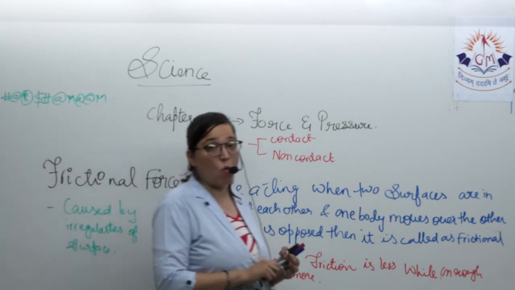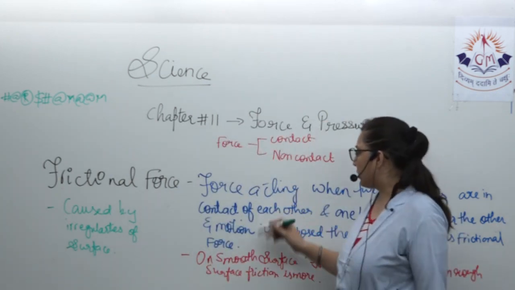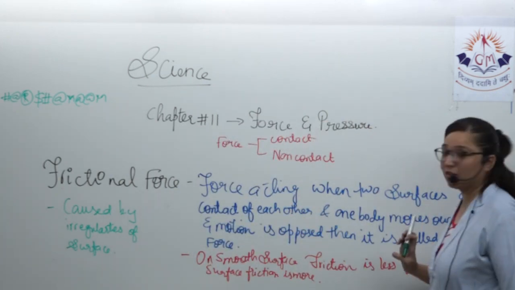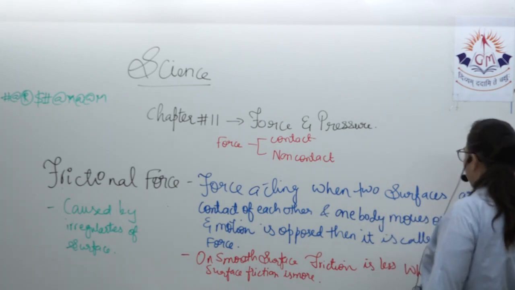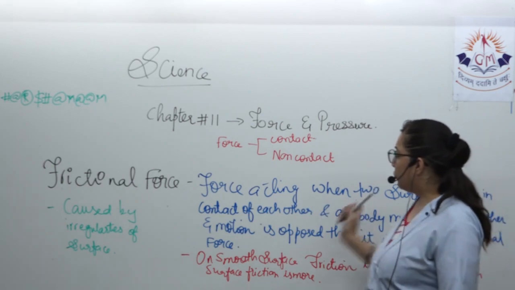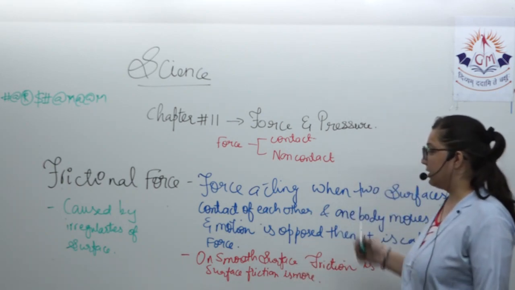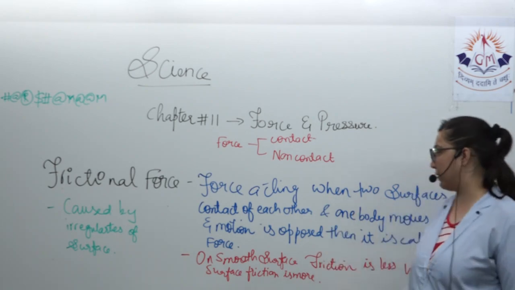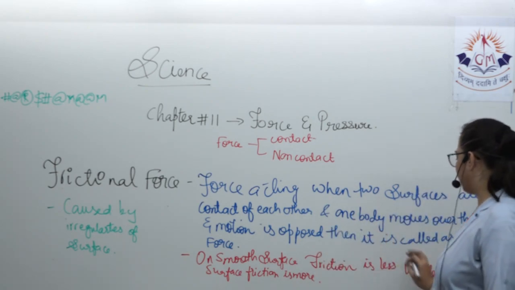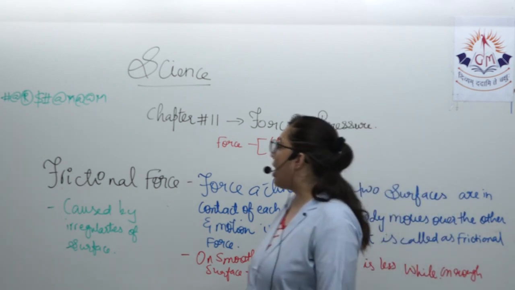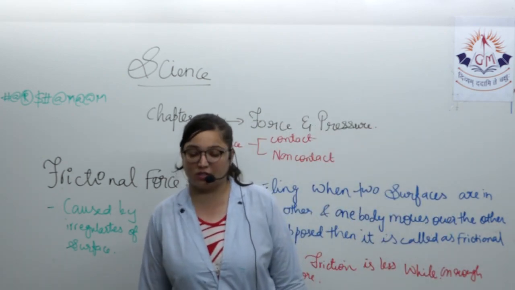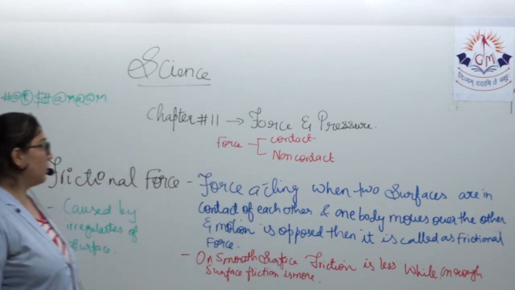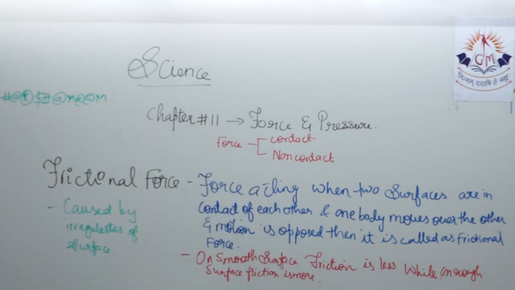Let us go through the content once again. Frictional force is the force acting when two surfaces are in contact with each other and one body moves over the other, while the motion is opposed. This is a very important point: compulsorily, it is opposing the motion. On smooth surface, friction is less, while on rough surface, it is more. It is caused by the irregularities of the surface. Go through this, after that we'll move further. Be quick. Note it down. Then we'll start on with magnetic force, that is a type of non-contact force.